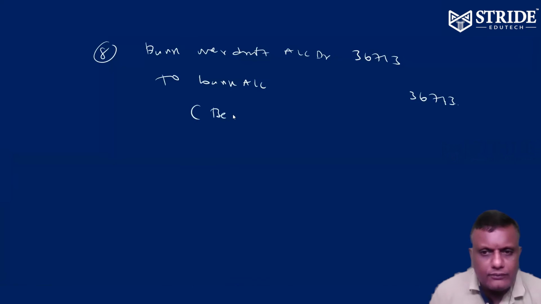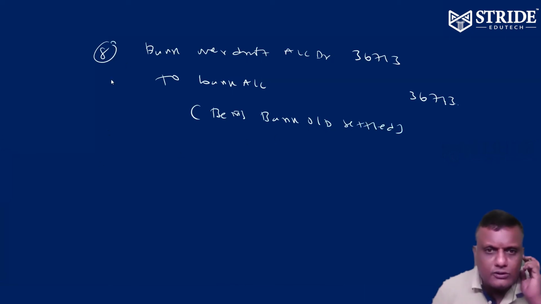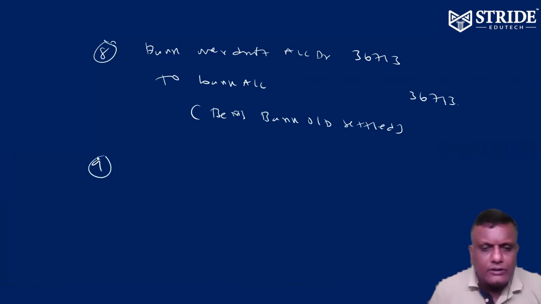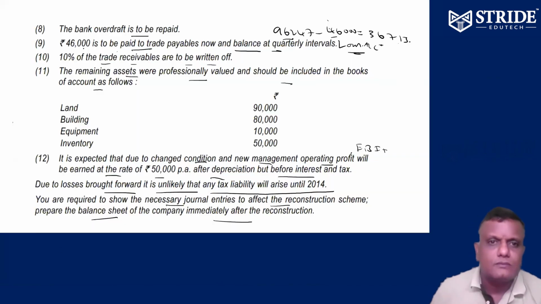Being bank OD settled. My amount is going to be 36,713.